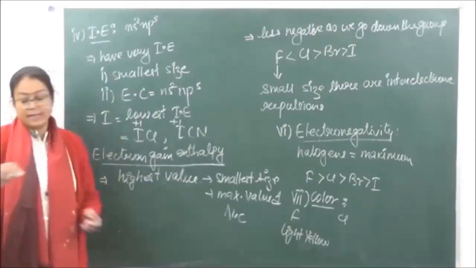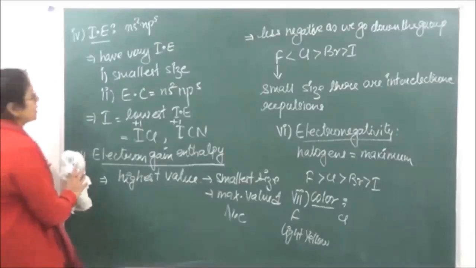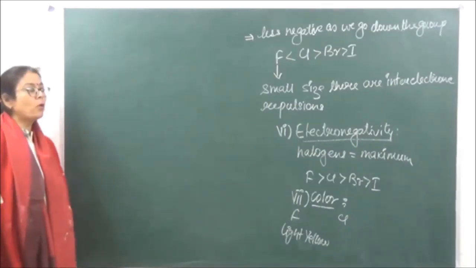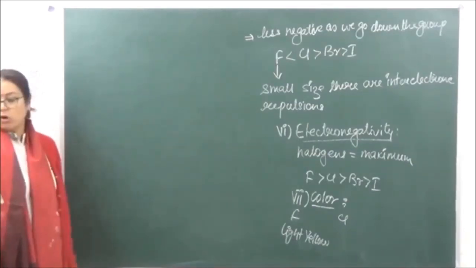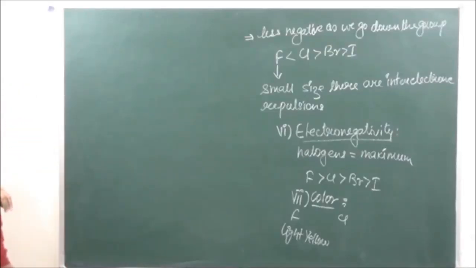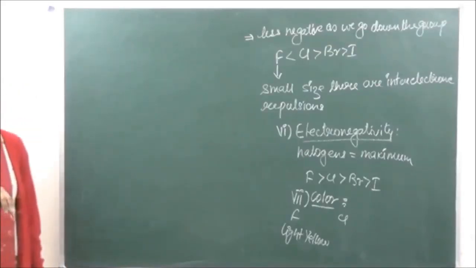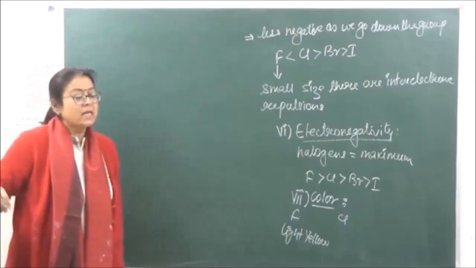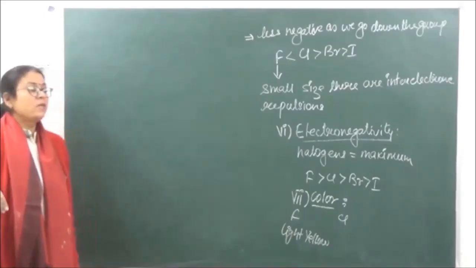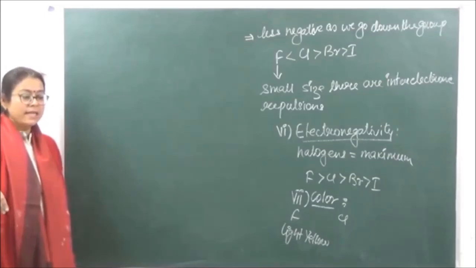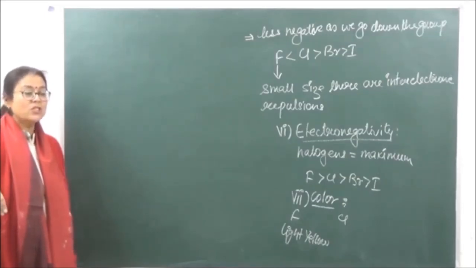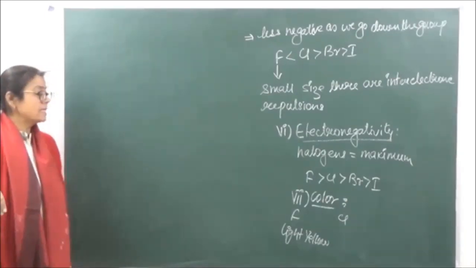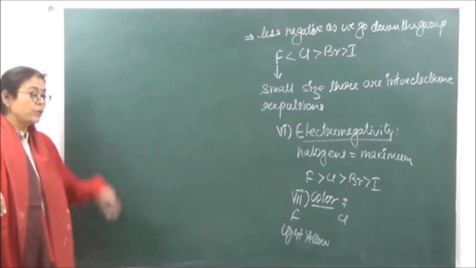Iodine is deep violet. Now let's understand why this color is changing. Basically, when we are talking of color over here, the color is due to absorption of energy from the visible light. Okay? So what is going to happen over here is whenever any electron is excited to a higher energy state, it is going to absorb energy. And when it gets back to the lower energy state, it is going to release that energy, and that falls in the wavelength of the visible region. That is the reason why all the halogens are going to be colored.